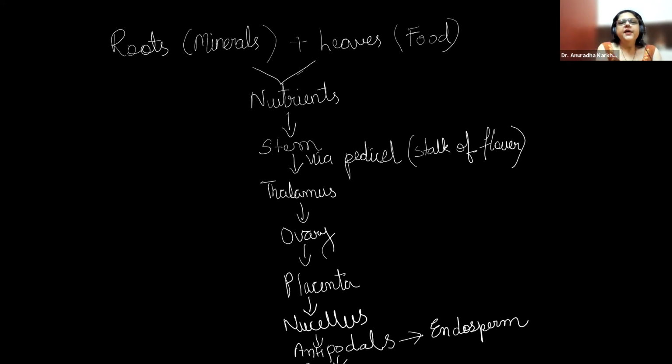Did you understand the whole flow chart? Any difficulty in this now? Anyone who has not understood this part? So roots plus leaves give us nourishment, which will reach the stem. Stem via the pedicel will reach the thalamus. Thalamus will provide it to the ovary. From the ovary to the placenta, placenta to nucellus, nucellus to antipodal, antipodal to endosperm. Is it okay now?